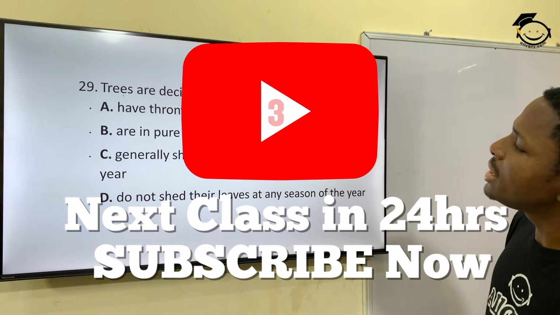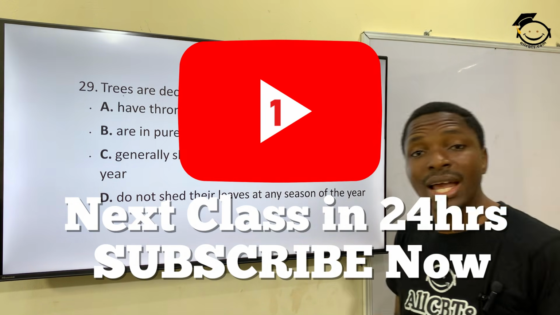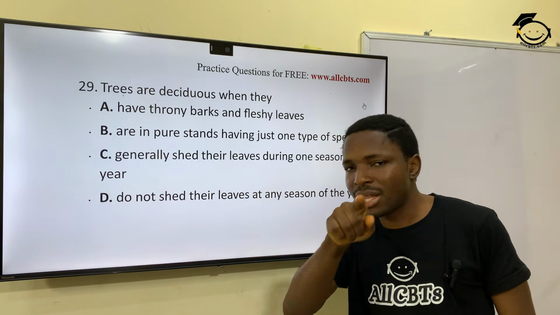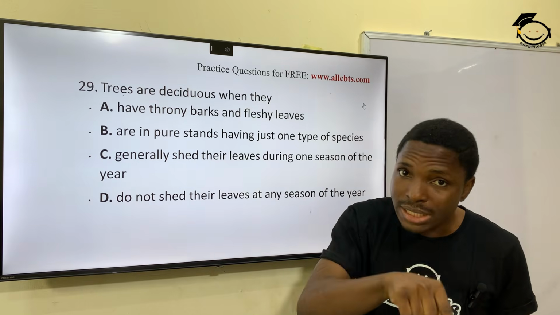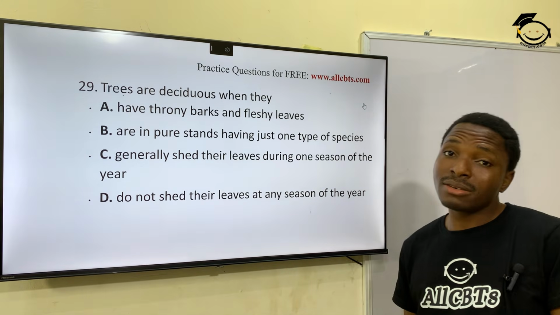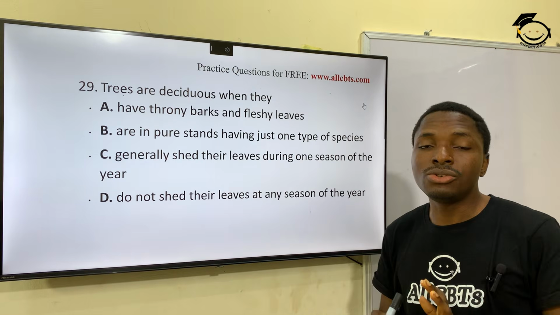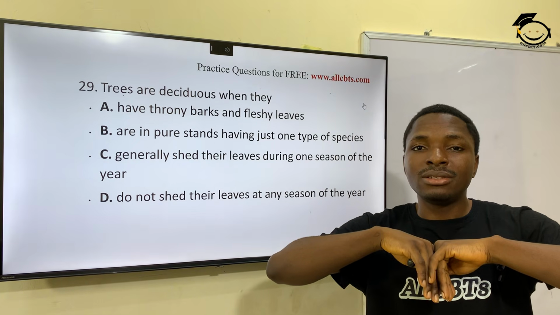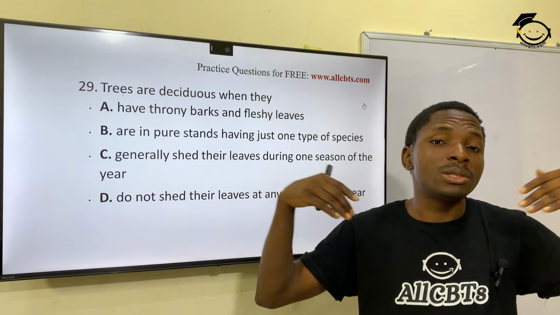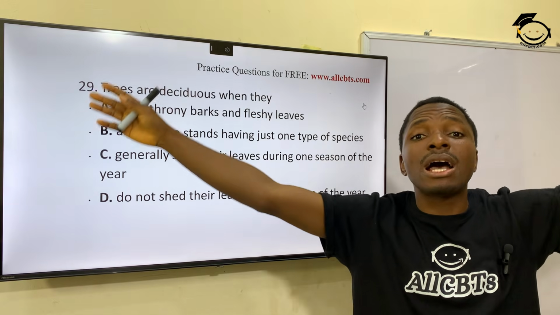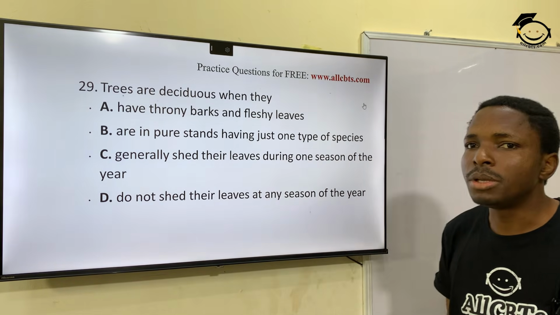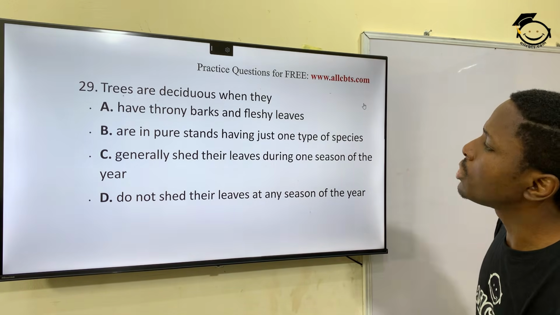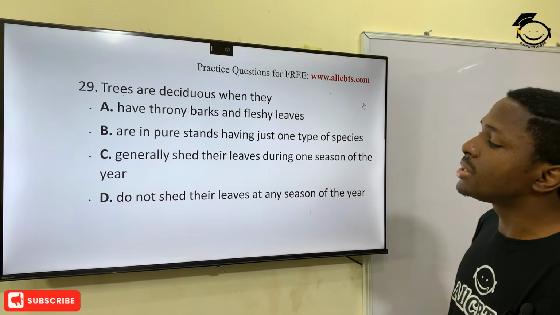Trees are deciduous when the what? Okay, I didn't explain that before. Deciduous trees are trees that shed their leaves during the dry season to protect themselves. So they shed leaves during dry season, and then during rainy season again, they take on their leaves again. But during dry season, you don't want to expend resources to take care of many thousands of leaves, so they shed them to be able to maintain the tree itself, or should I say the stem itself and the roots. Okay, so they generally shed their leaves during one season of the year.